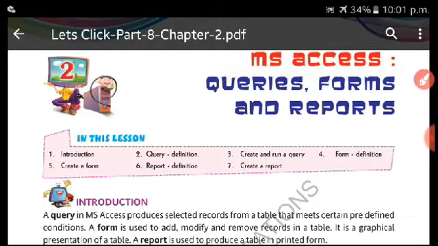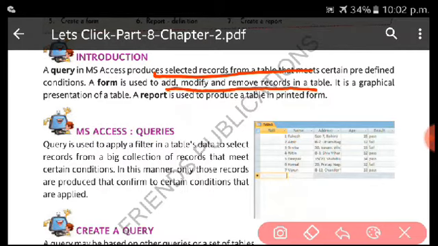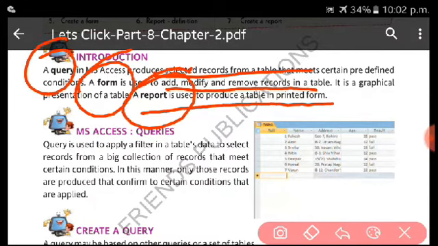Here it is giving the definition: query, form, report. So query is used to produce selected records, which are stored in the form of tables. Form is used to add, modify and remove the records in a table, and a report is a printed form of the data. So these things about query, form and report we will discuss in detail later on.